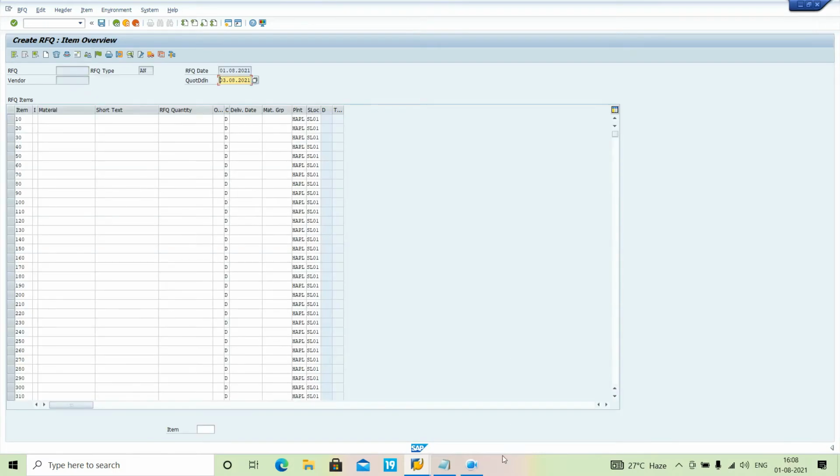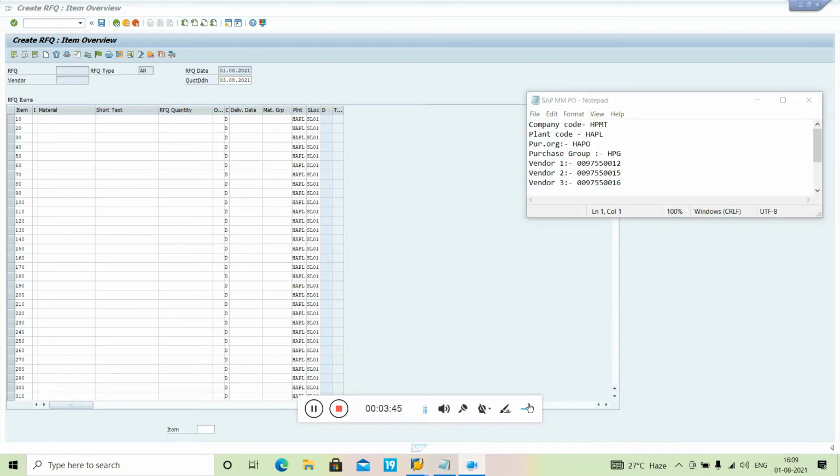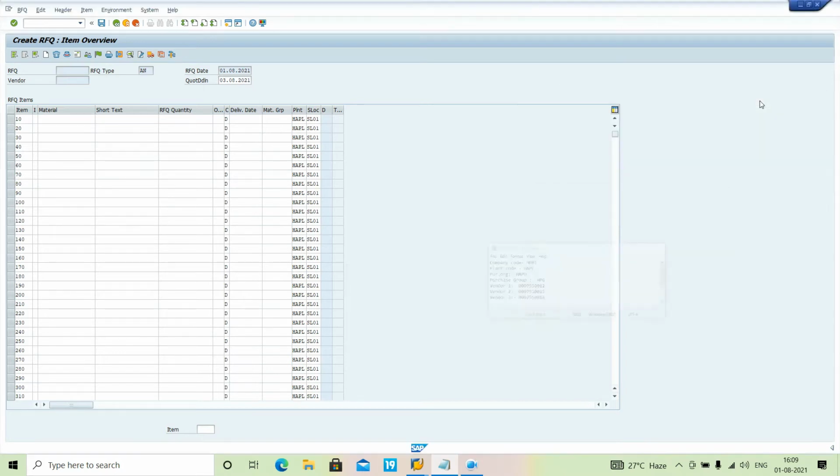Here I'll show you the document. I have created 3 vendors: vendor 1, vendor 2 and vendor 3. I will create an RFQ with the 3 vendors, and then I will compare and finalize the vendor. First of all I will use vendor 1, then vendor 2, then vendor 3.